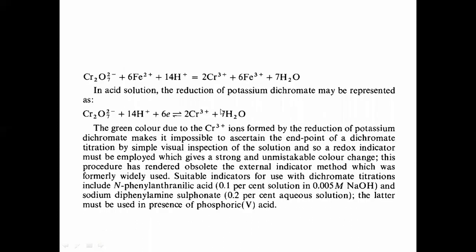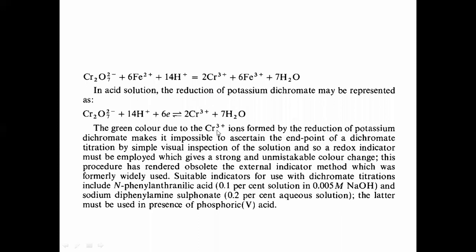So this is the reaction when we are going to determine the concentration of iron: potassium dichromate plus iron, in the presence of hydrogen, as it is a redox type of reaction. In the acidic solution, the reduction of potassium dichromate may be represented as follows: first potassium dichromate is reduced itself, and then it is used as an oxidizing agent.